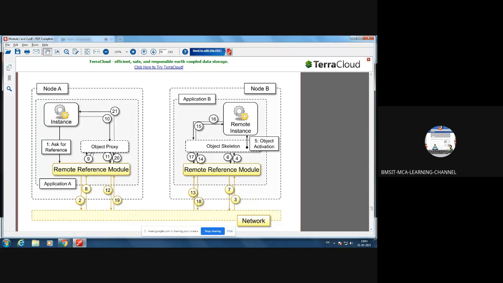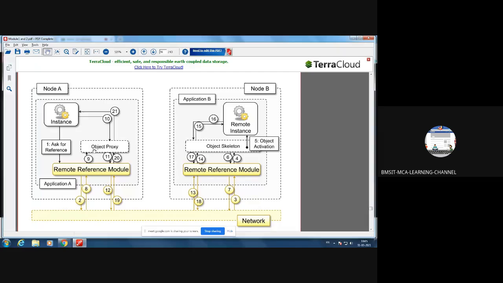Then this banking software will have one object proxy. Object proxy means, see, proxy means not real. What is the difference between a proxy server and an actual server? Before contacting the actual server, if the packets pass through another server, we call it a proxy server.